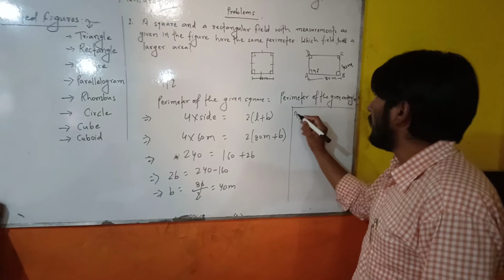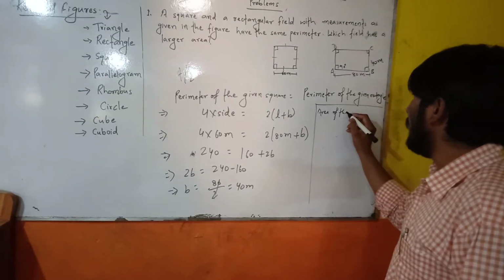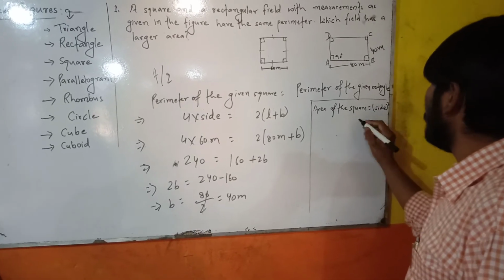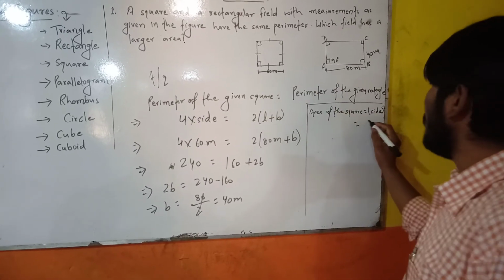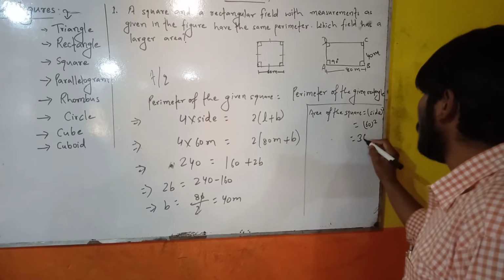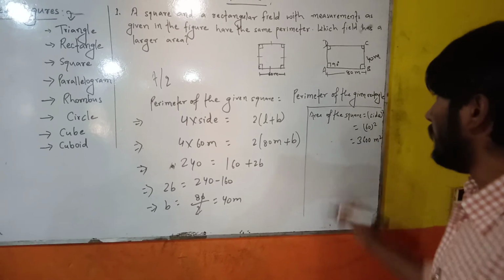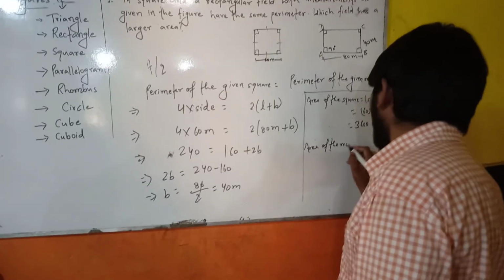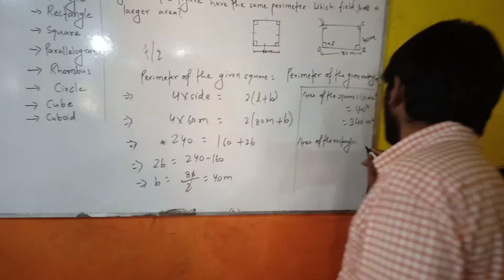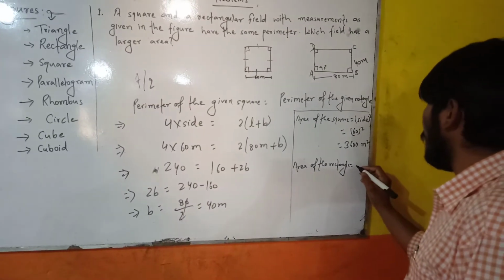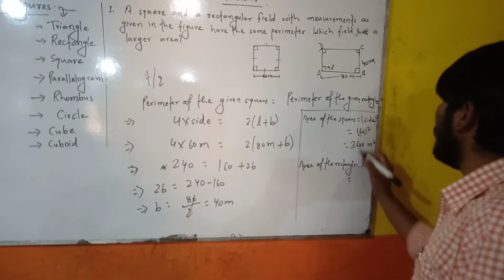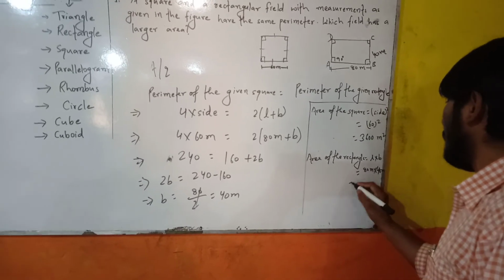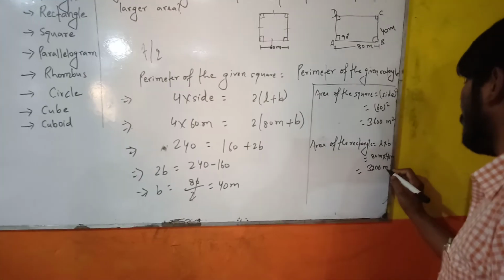First of all, we are going to find the area of the square. The formula is well known, side squared. The side of the square is 60 meters, so 60 squared is equal to 3600 square meters. And now the area of the rectangle is equal to length into breadth. It is the formula. The length is 80 meters, and right now we have found the breadth, that is 40 meters, so the area is 3200 square meters.